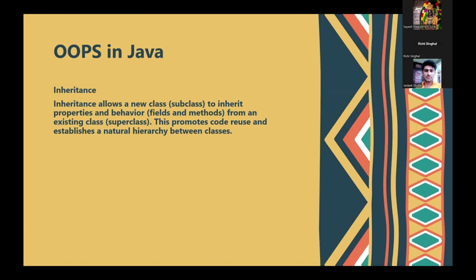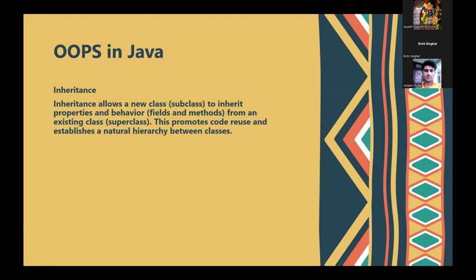And as you can see, the definition says that when one subclass inherits the properties of the other superclass, this is known as inheritance. The easiest example to understand inheritance is this: generally every family has a younger brother or sister who is working in some sort of company, or who is in a government job.